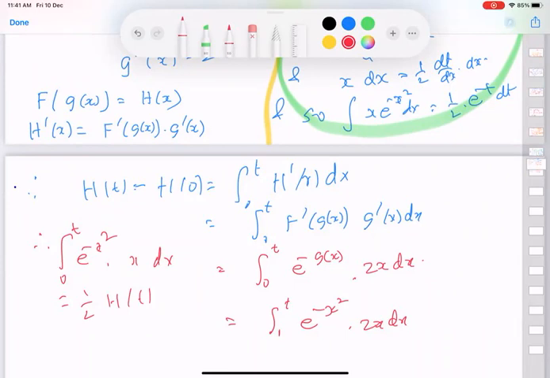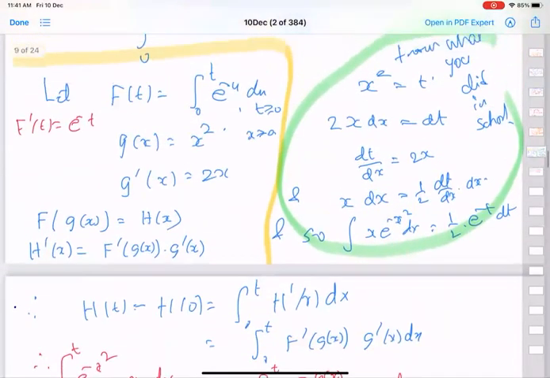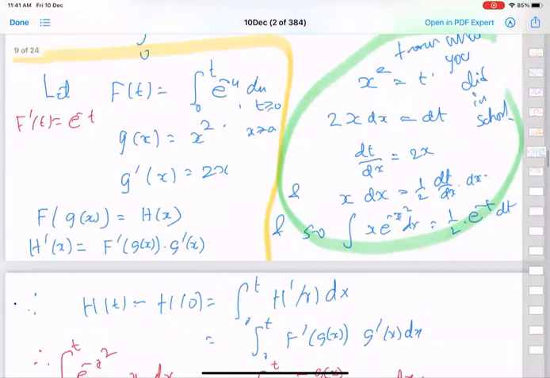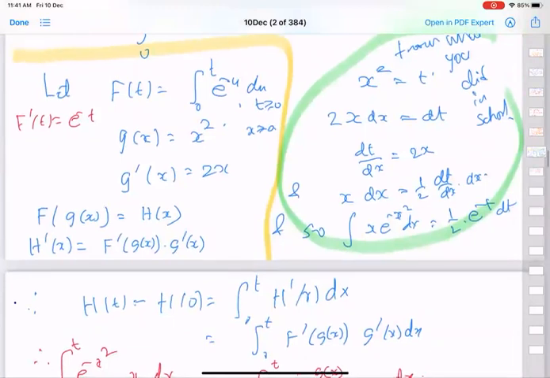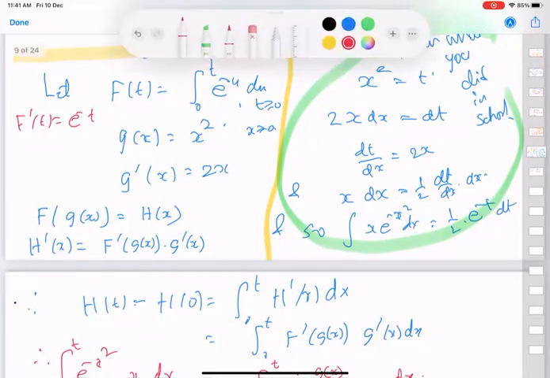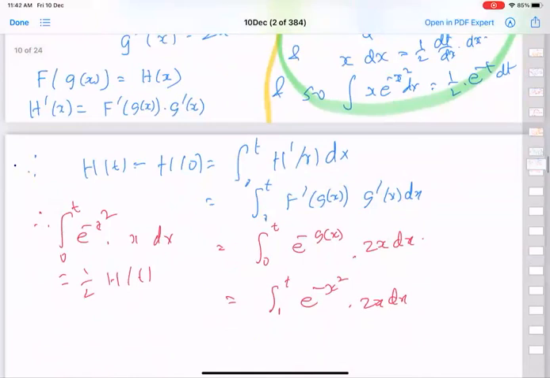H0 is probably 0 in the way I have defined. Oh, I have not even defined it. No, h at 0 is g of 0, g of 0 is 0, and f of 0 is also 0. So I don't have to worry about h0. So this integral is just half of ht.